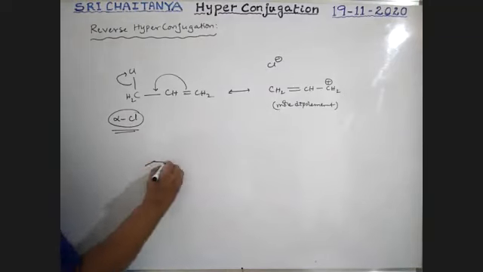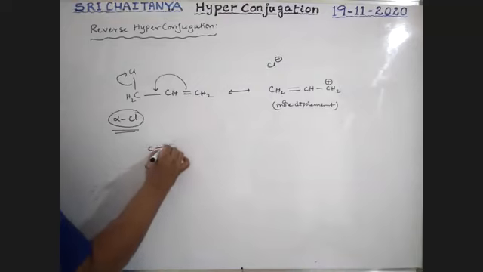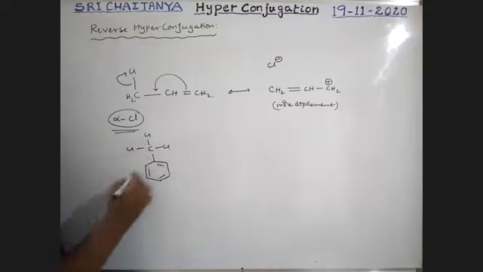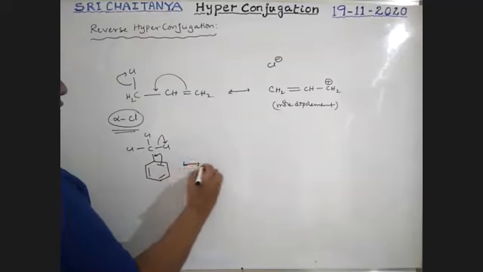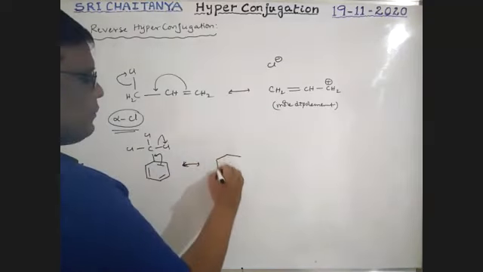See here one more example. Carbon with CCl3, so these are alpha chlorines. So now the pi bond shifts toward this, boys, and that gives a structure like this.